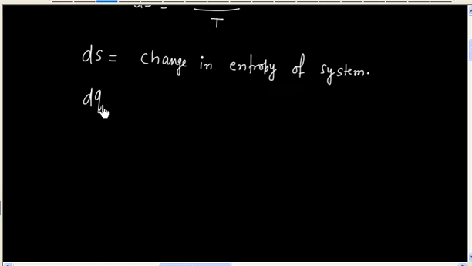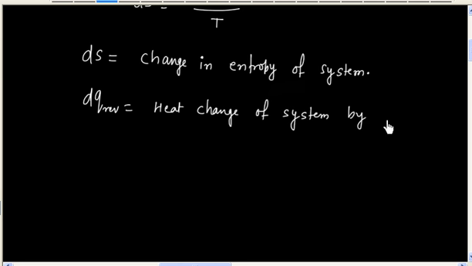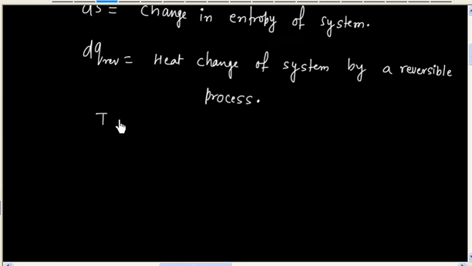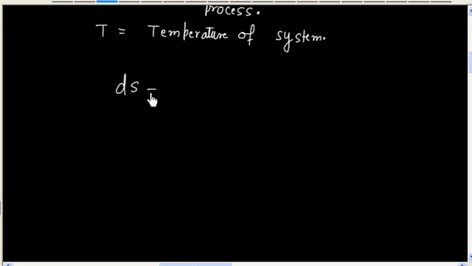dQ reversible denotes heat change of system by a reversible process. T denotes temperature of system. So we have the formula dS is equal to dQ reversible by temperature.